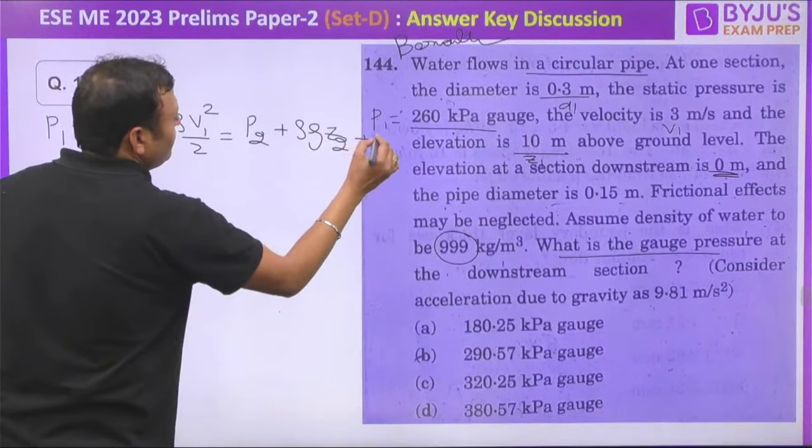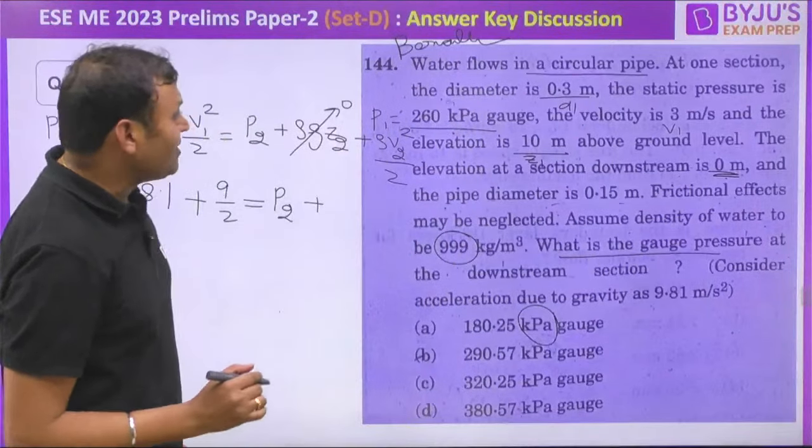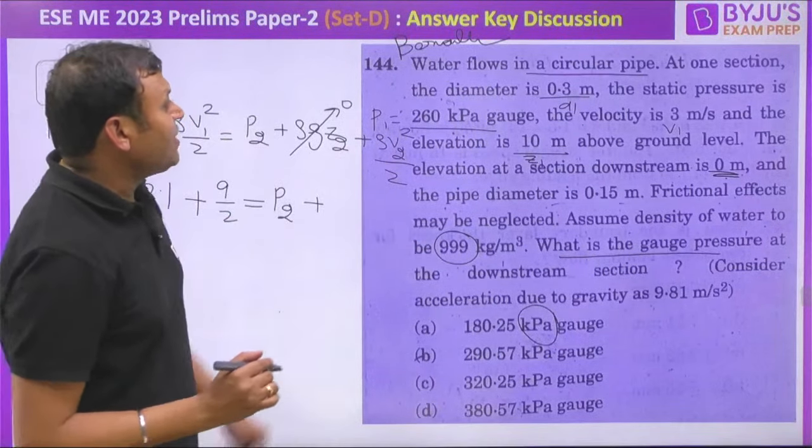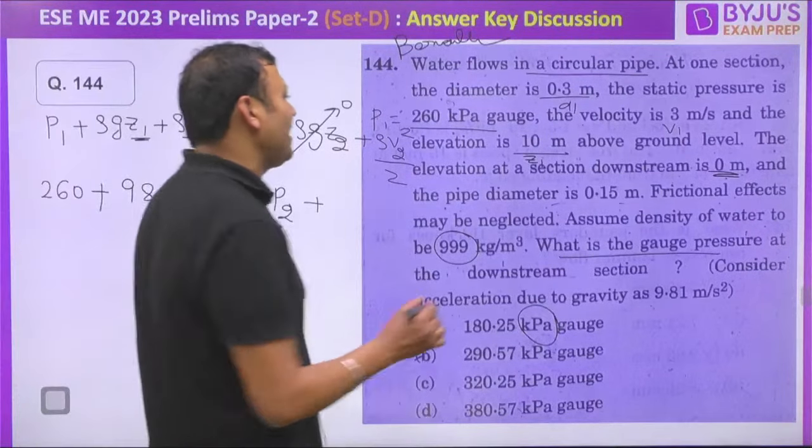So P1 is 260 kilopascal, Z2 is 0. So it is 260 kilopascal plus, if we take rho as 1000, it will be Z1 into g. g should be taken as 9.81. So it is 9.81 into 10, so 98.1, plus V1 square by 2. V1 is equal to 3, so it will be 9 by 2, is equal to P2, which is unknown, plus rho V2 square by 2. What is V2? Because D1 and D2 are given. The diameter at inlet is 0.3. The diameter at outlet is given as 0.15.